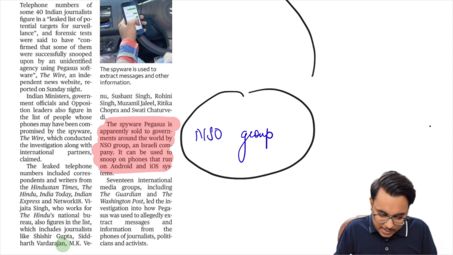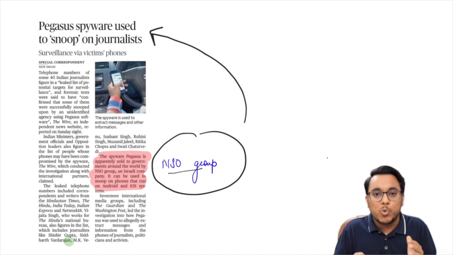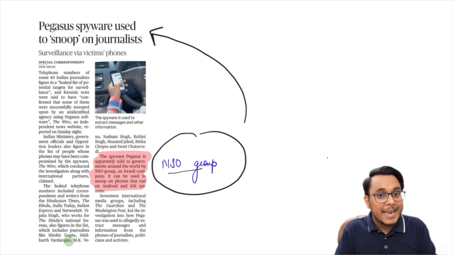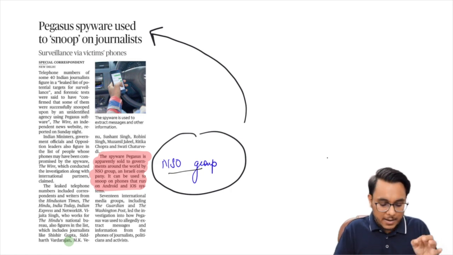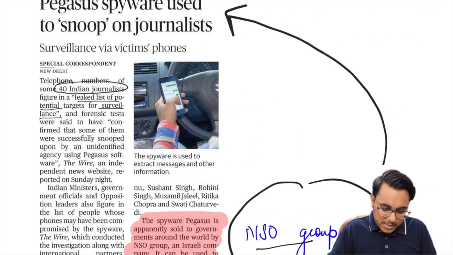Now guys, Pegasus is developed by the NSO Group of Israel, and this NSO Group provides Pegasus to governments around the world, so that if they want to carry out surveillance, they can do it by this Pegasus spyware. It has been said that approximately 40 Indian journalists have figured in a leaked list of potential targets for surveillance through this Pegasus spyware.